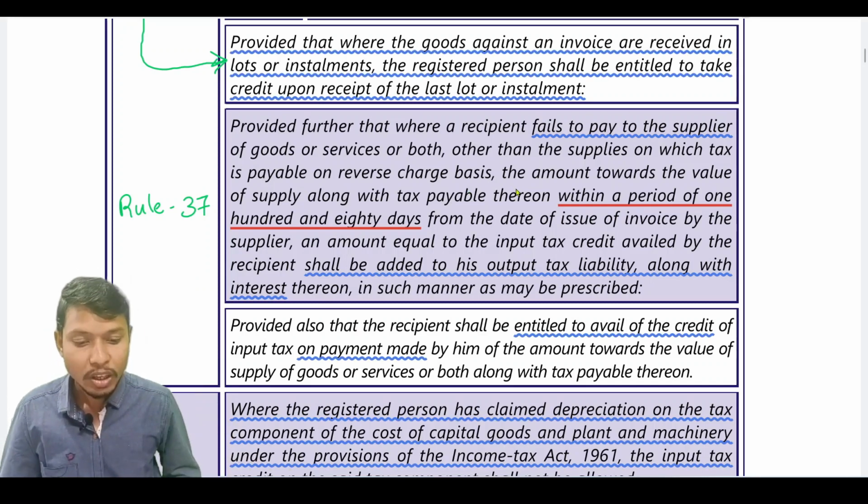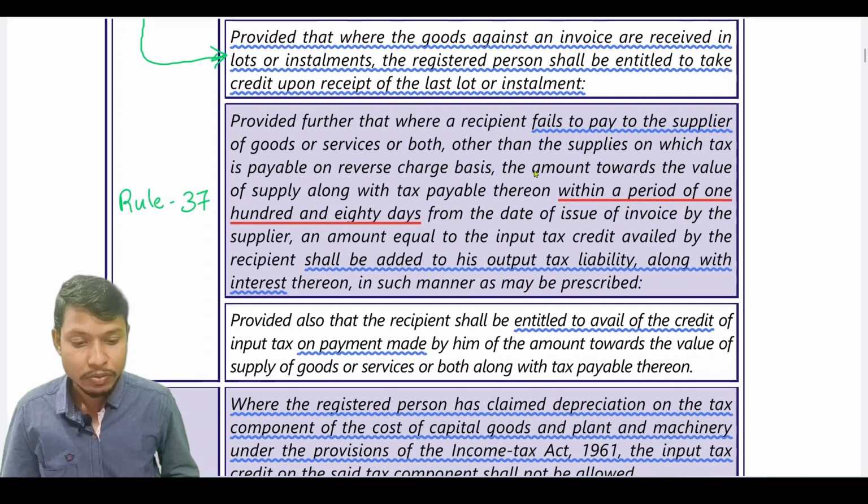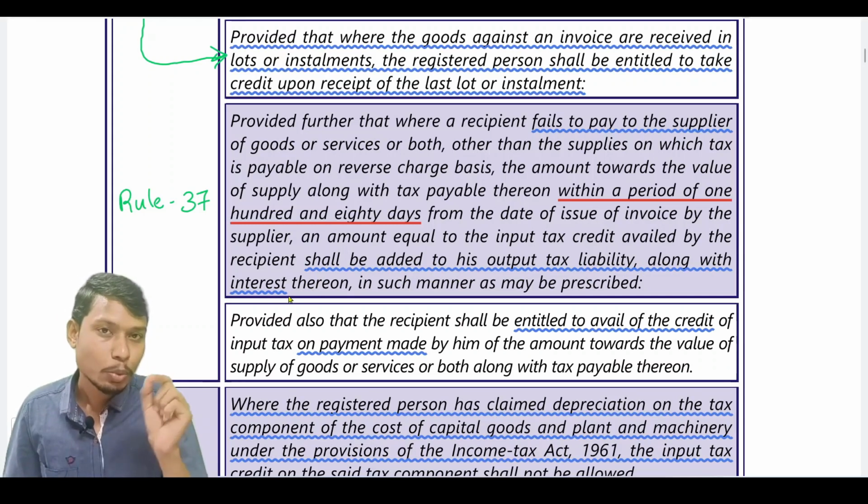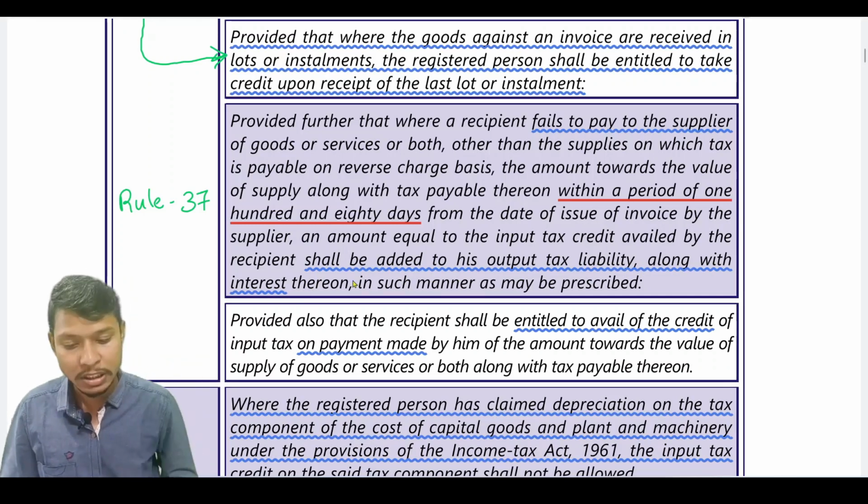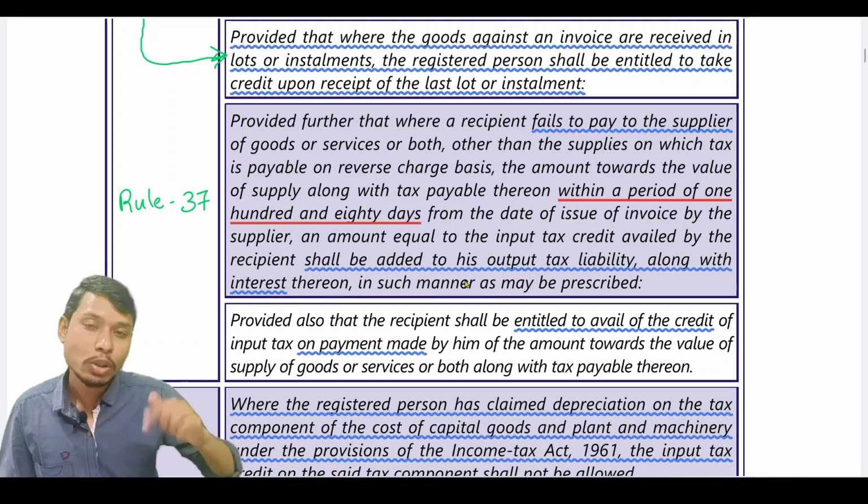So if the recipient is not able to make the payment towards the value of supply along with tax payable thereon within a period of 180 days from the date of invoice by the supplier, an amount equal to the input tax credit availed by the recipient shall be added to his output tax liability along with interest. So I said that the input tax credit has to be reversed. However, here it is written that it should be added to the output tax liability.